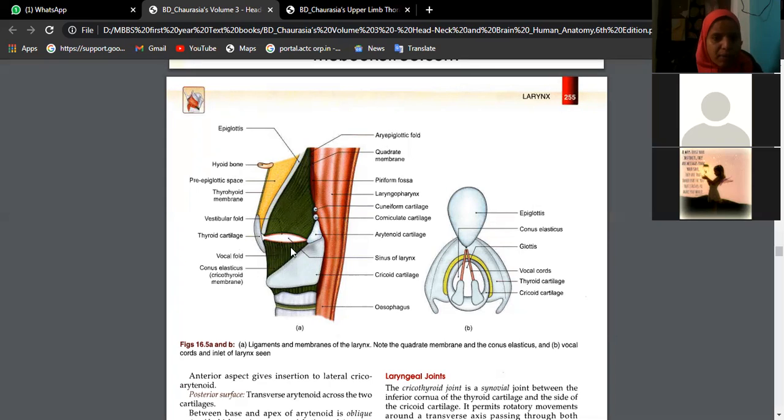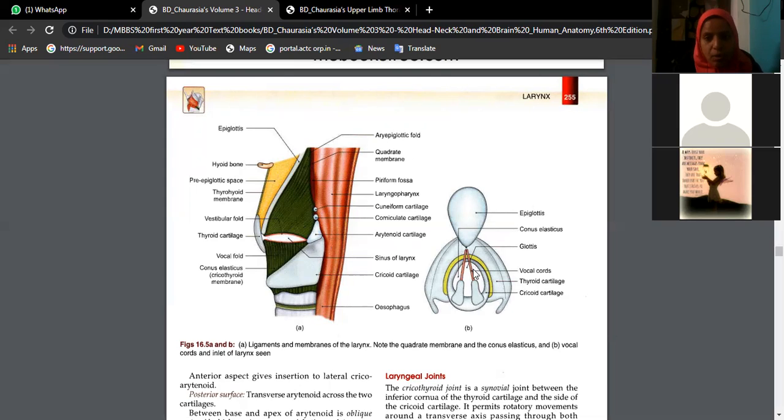Inferiorly also we have one more membrane. You call it the conus elasticus. The upper part of the conus elasticus is the vocal fold, and the lower part of the quadrangular membrane is the vestibular fold. Between these two folds, the empty space is the sinus of larynx, and this whole set of structures containing the vestibular fold, vocal fold, and sinus of larynx is nothing but the vocal cords.